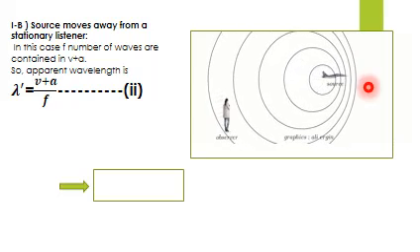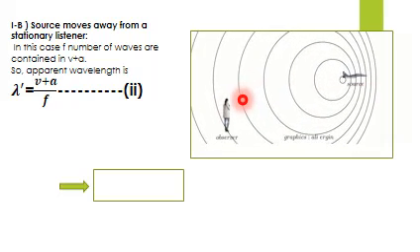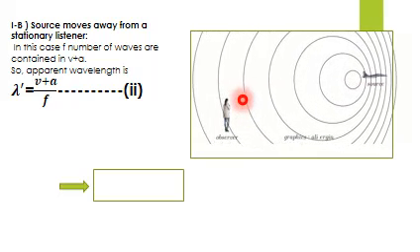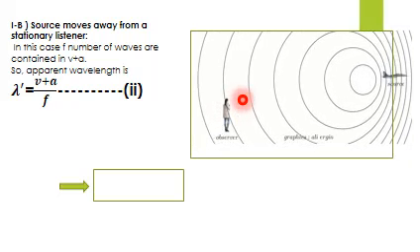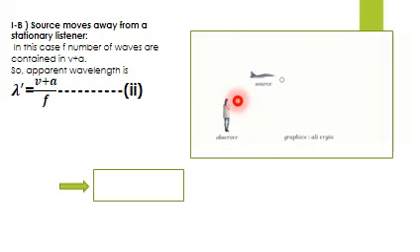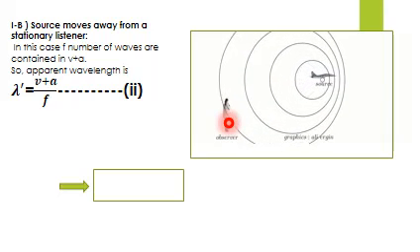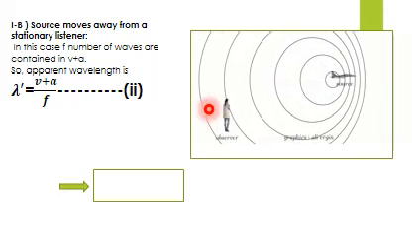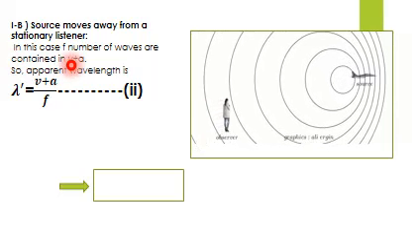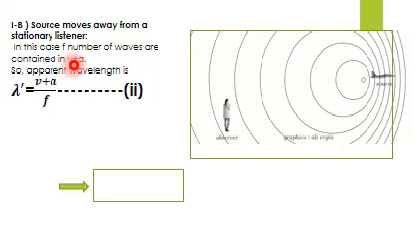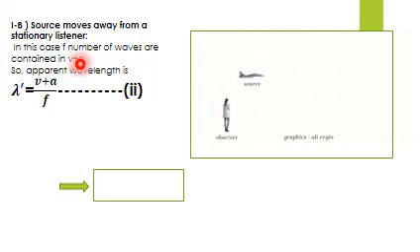In the direction it is moving, the wavelengths are compressing, and on the other hand the wavelengths of sound are far apart from each other. If they are far apart, and the source is moving away from this stationary observer, then the overall sound will be less.